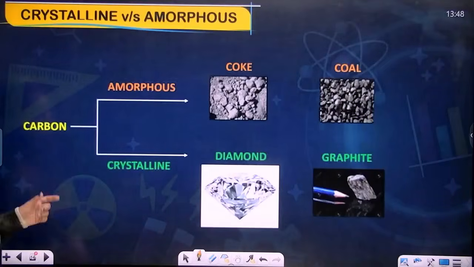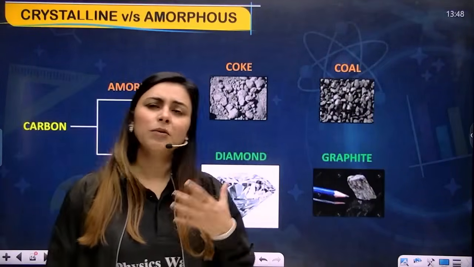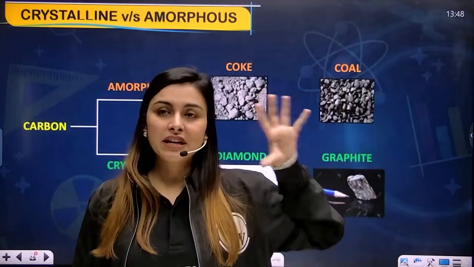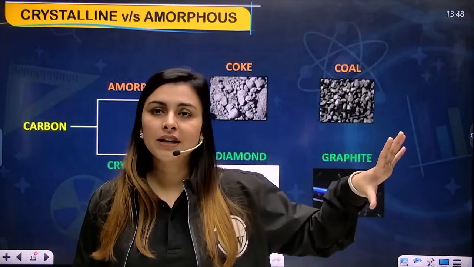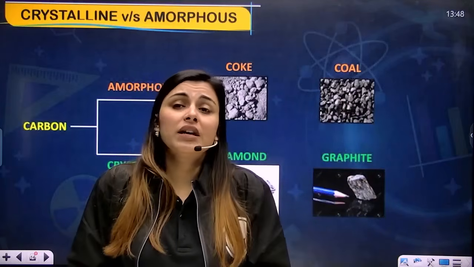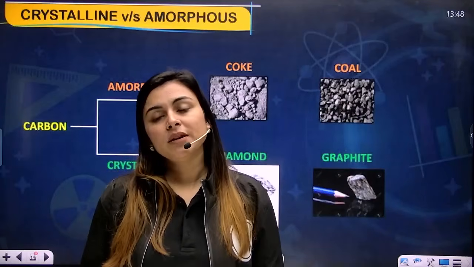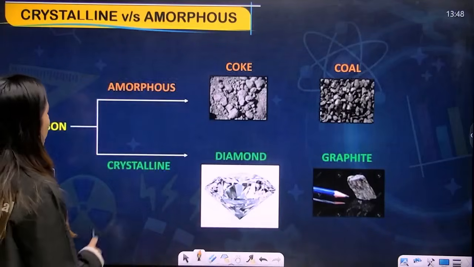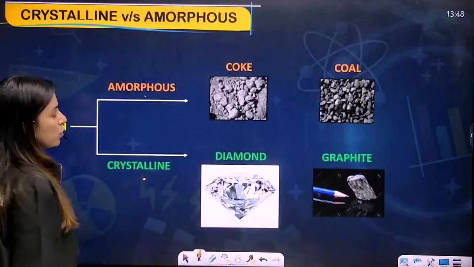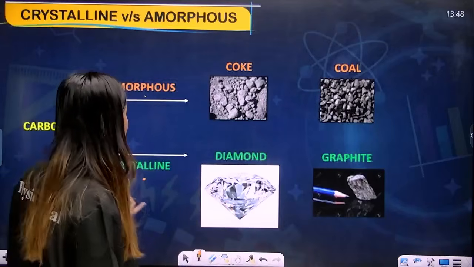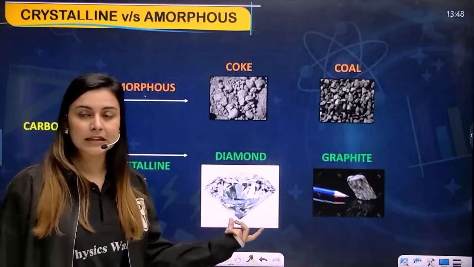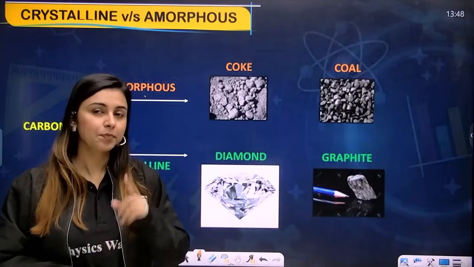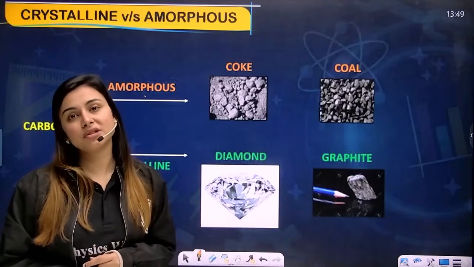The next slide says that carbon, a particular element, can be both amorphous and crystalline. If we give it time to form an ordered arrangement, it will form a crystalline solid. If we don't give it that much time, then it will be a disorganized arrangement, and this will be an amorphous solid. So it can be amorphous, it can be crystalline. You have examples of that as well. Your diamond is actually made of carbon, but since it takes a lot of time to form, it is a crystalline solid. The graphite that we use in our pencils is also an example of a crystalline solid.